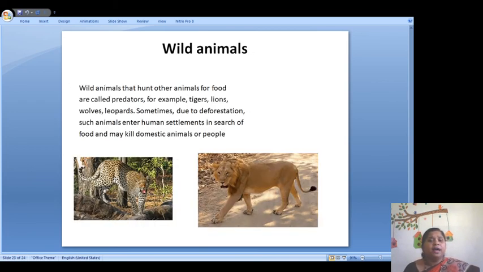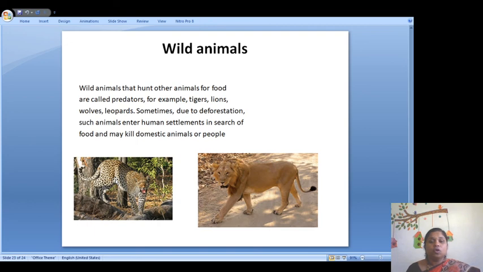Again, we have wild animals. Nowadays what is happening, due to deforestation we are cutting the forest. These wild animals are coming towards the cities. Why are they coming to us? Because we have destroyed their houses, and due to that they are not able to find their prey, their food. So to find their food, they are coming into human settlements. Wild animals hunt other animals for food. They are called predators, and their food, the other animal, is called prey.